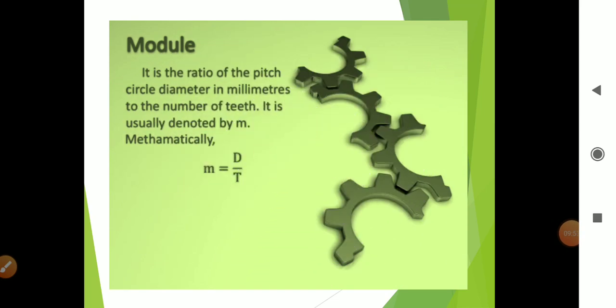Next important point, module. Module is exactly the reciprocal of the diametral pitch. Module is defined as the ratio of pitch circle diameter in millimeters to the number of teeth. It is usually denoted by small m. Mathematically, m is equal to d divided by t, where d is the pitch circle diameter and t is the number of teeth. So module is the exact reciprocal of diametral pitch.